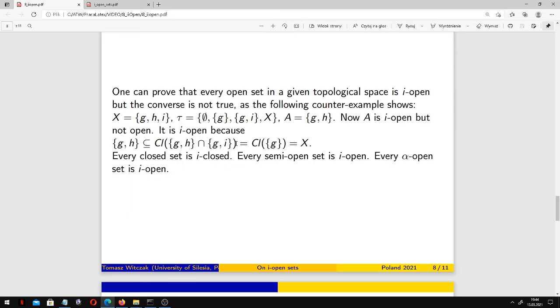One can prove that every open set in a given topological space is I-open, but the converse is not true, as the following counterexample shows. This set GH is I-open because of this fact, but it's not open, it's not in our topology. We can prove that every closed set is I-closed, that every semi-open set is I-open, and that every alpha-open set is I-open.